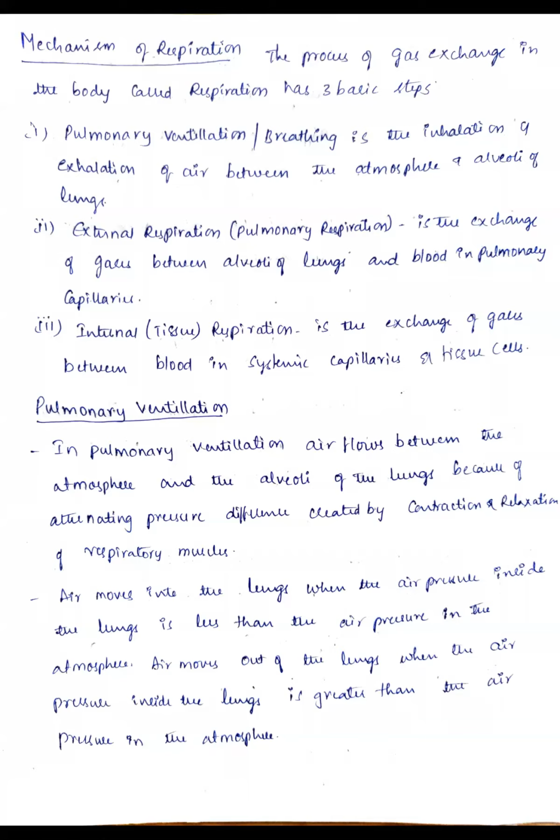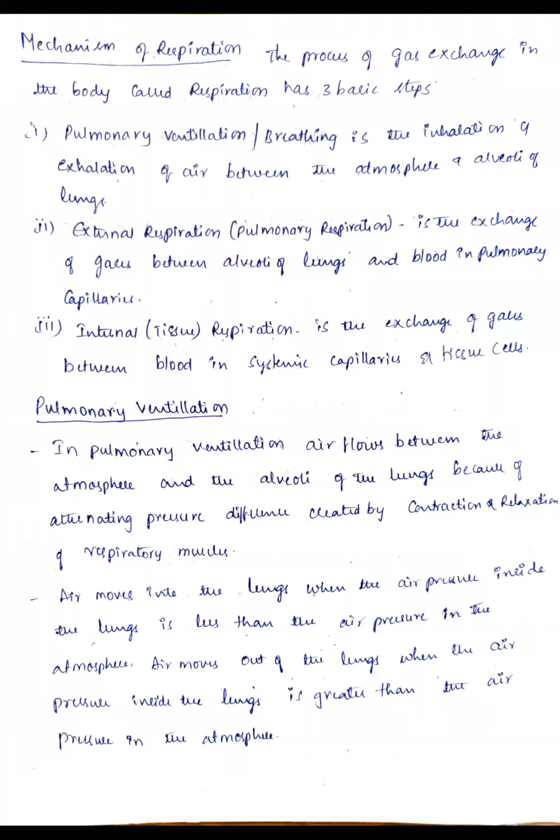Clear? And how does the carbon dioxide move out? Inside our body, the lungs have a higher concentration of carbon dioxide compared to the atmospheric carbon dioxide. That's why the carbon dioxide moves out from the lungs. This is pulmonary ventilation. What is this pulmonary ventilation? Here, the air flows between the atmosphere and the alveoli of the lungs.